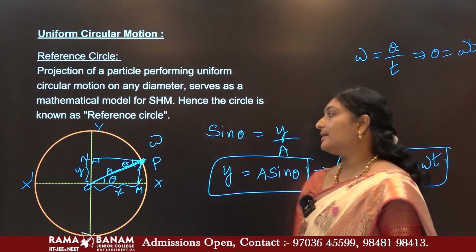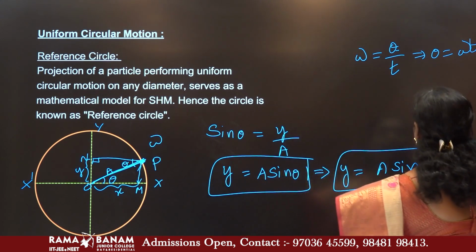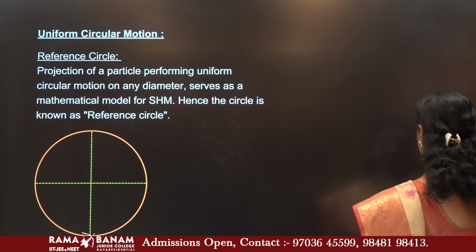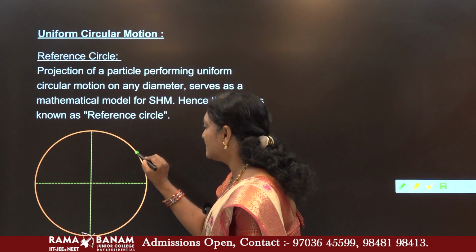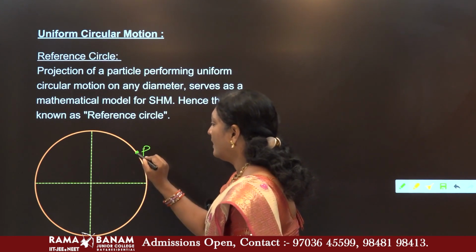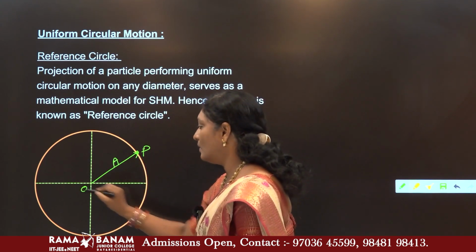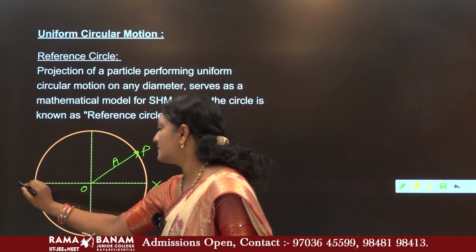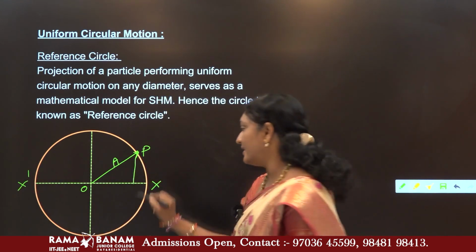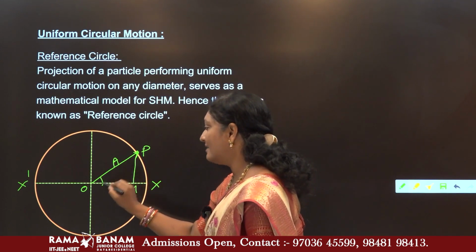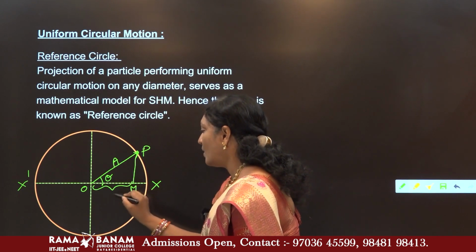The same thing you can calculate along the x axis. So, let us try to find out the same along the x axis. See, this is the particle P, the position of the particle, and this length was taken as A. This is O, this is X and this is X dash. I now projected this particle along the x-axis and named it as some m. This angle was theta and this length was small x.